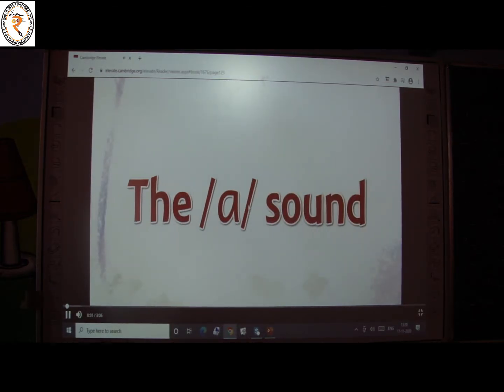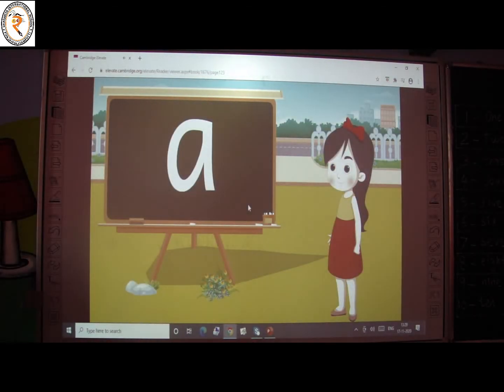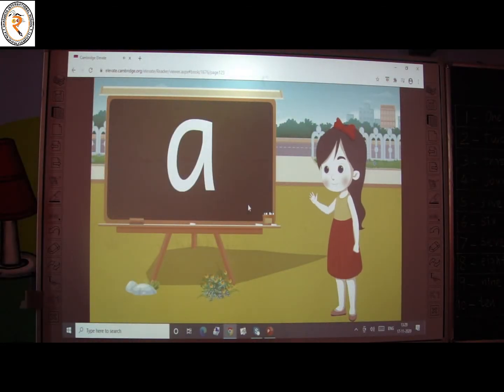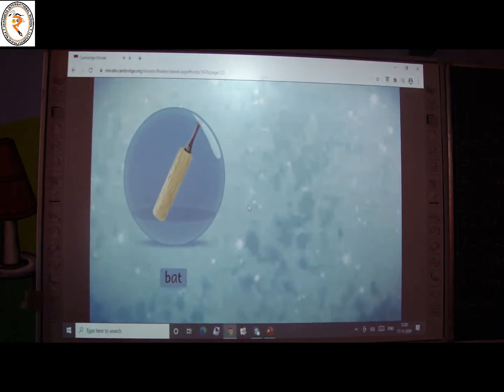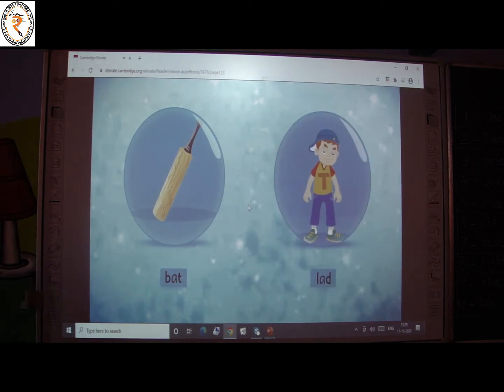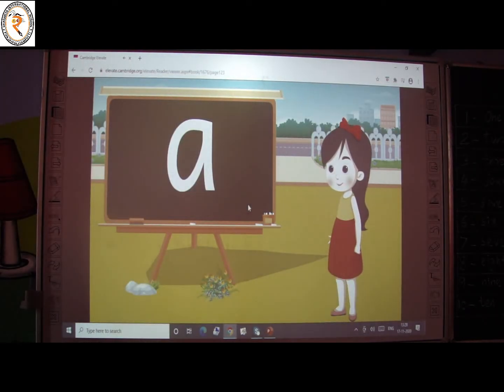The A sound. This is the vowel A. The vowel A makes the sound A as in band. Words with A sound. Let us add.